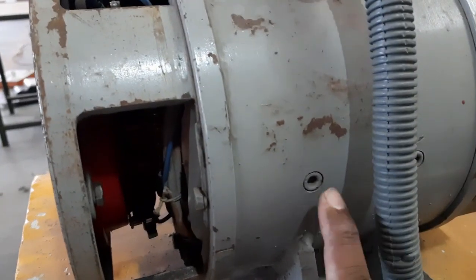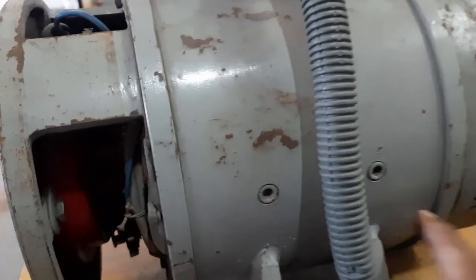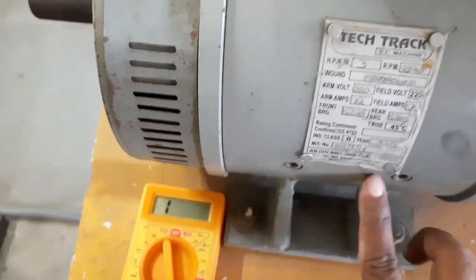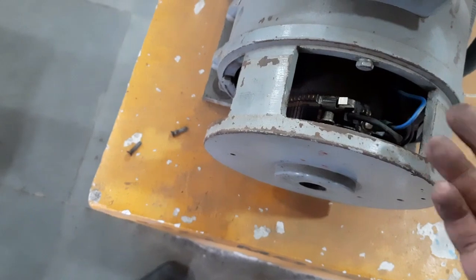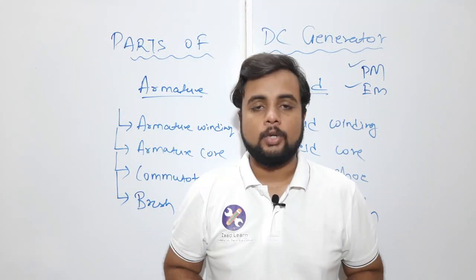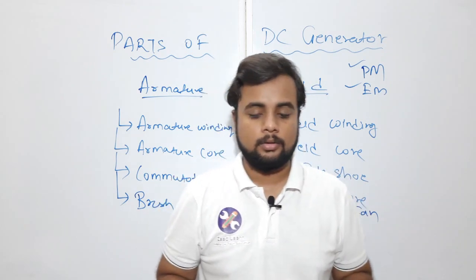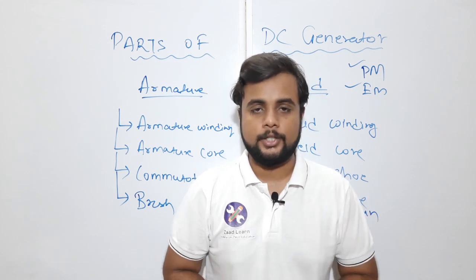Now once the armature is disconnected, you can open the field from these nuts. These are the two Allen keys. Now you can see here we have one set and another set is on the opposite side, because we have already seen that two field poles are used inside this machine. If you open this, both of the fields will be opened and you can use that particular field and mount it on another system. So I think now you have a pretty good idea how exactly the DC generator looks and what parts are available inside DC generators.